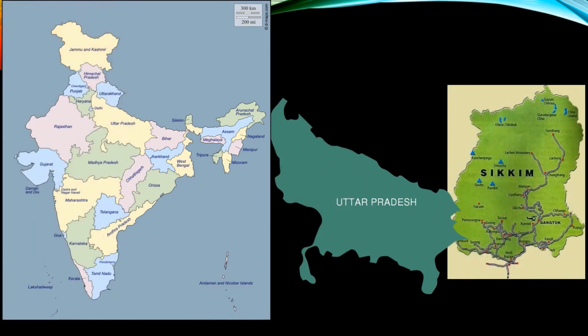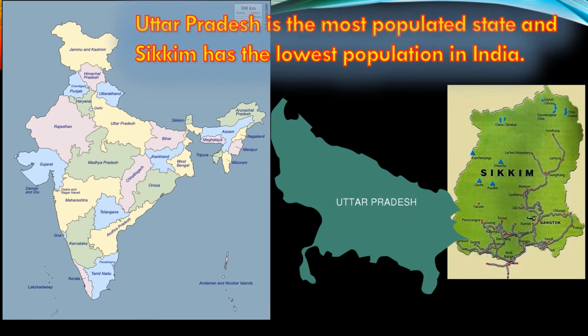Children, this India map shows a state Uttar Pradesh and state Sikkim. Uttar Pradesh is the most populated state and Sikkim has the lowest population in India, means more number of people living in Uttar Pradesh, less number of people living in Sikkim.